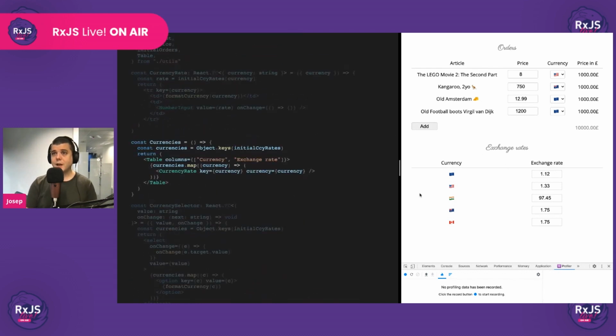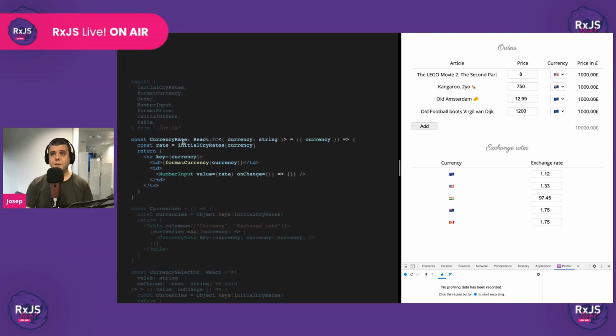Then we have the currencies, this section here, and it's pretty much the same thing. It's a table with a bunch of currency rates, and this is the currency rate. Then notice that here, I haven't highlighted it, but we have some utils that we'll be using, with the initial orders, the initial currency rates, the formatting function, and these kinds of things.